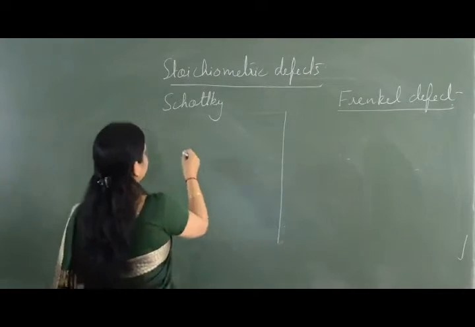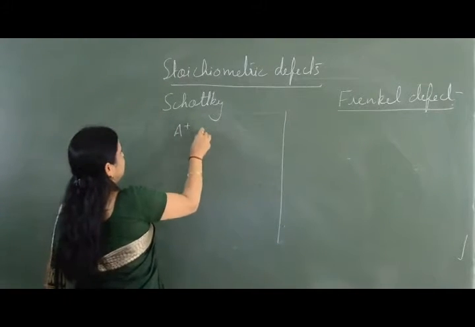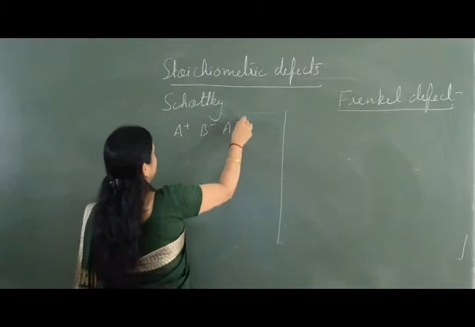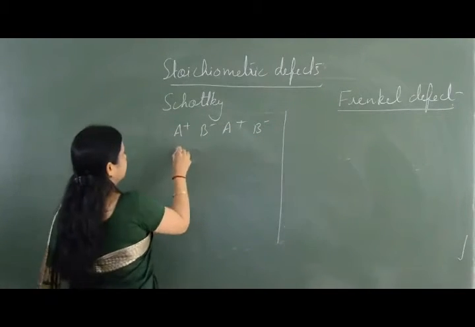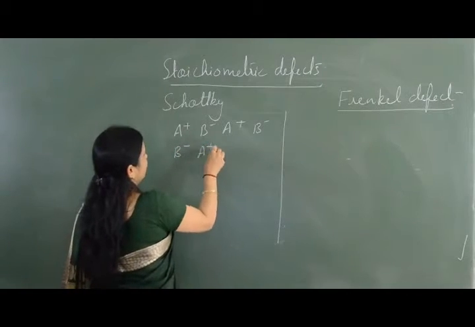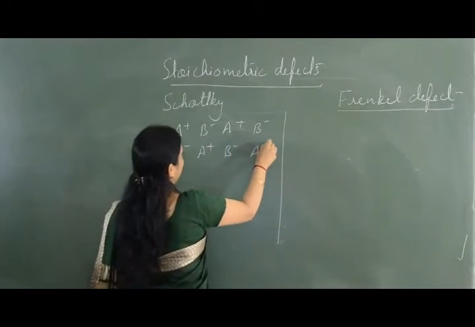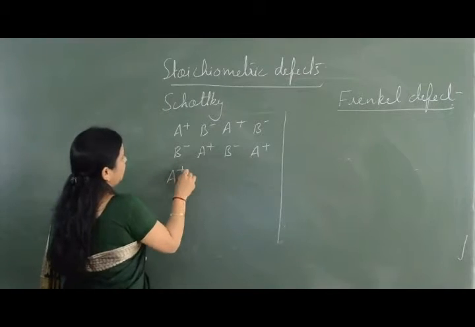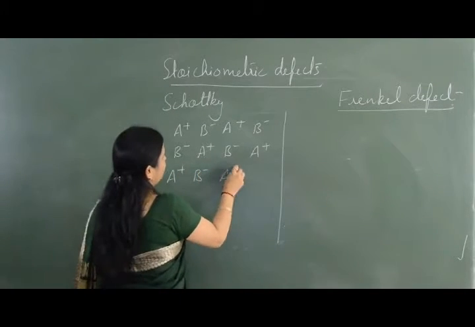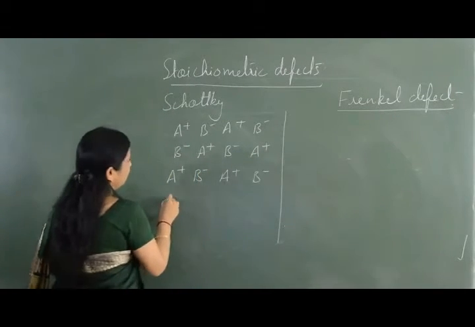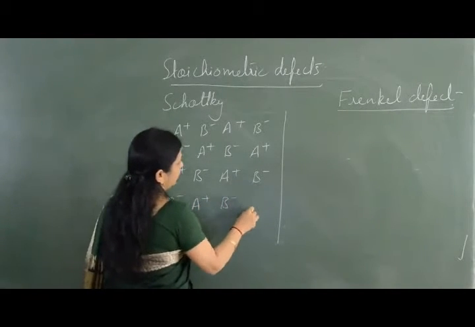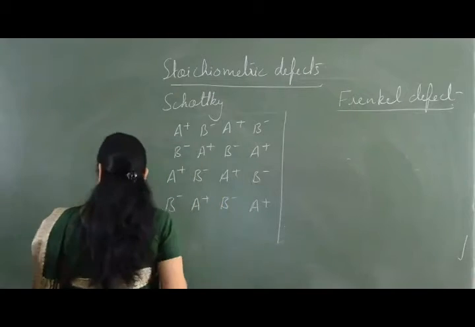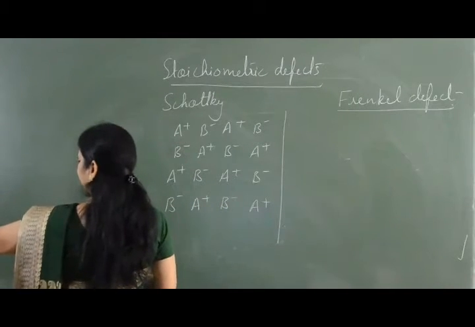So if I draw the two defects, I am taking these two ions. A is a cation, B is an anion. B negative, A positive, B negative, A positive. Then A positive, B negative, A positive, B negative. Then B negative, A positive, B negative, A positive. Now this is a perfectly ordered crystal.